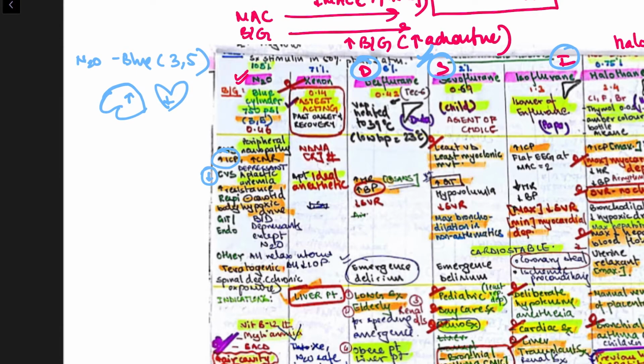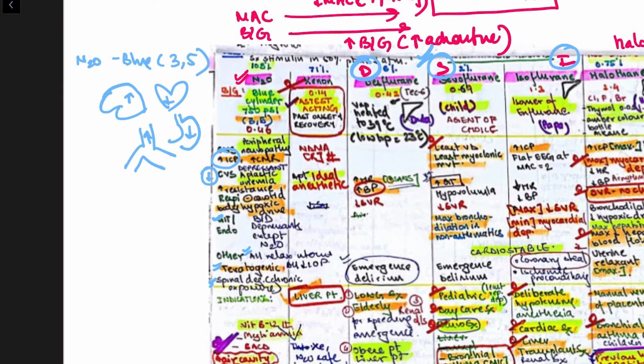In respiration it decreases the carotid body hypoxic drive, right? In respiration it is a bronchodilator, right? In GIT it is a depressant. GIT motility decreases. Then others are it causes relaxation of uterus. Okay, it is a uterus relaxant. It is also teratogenic. Then it causes spinal degeneration on chronic exposure.